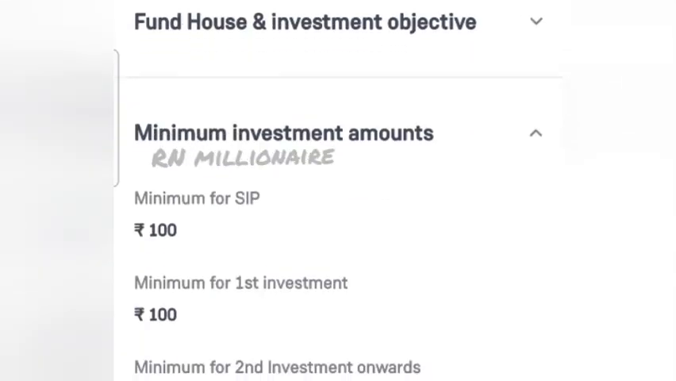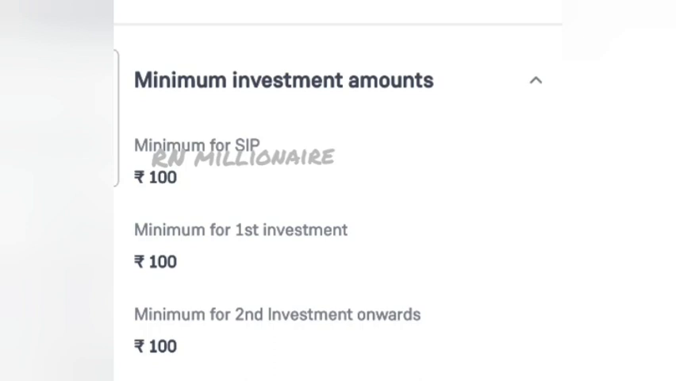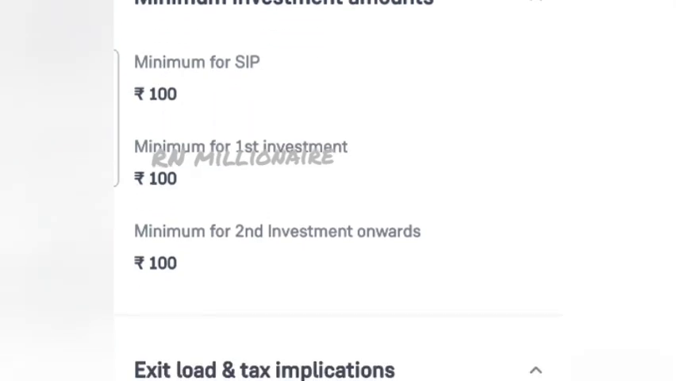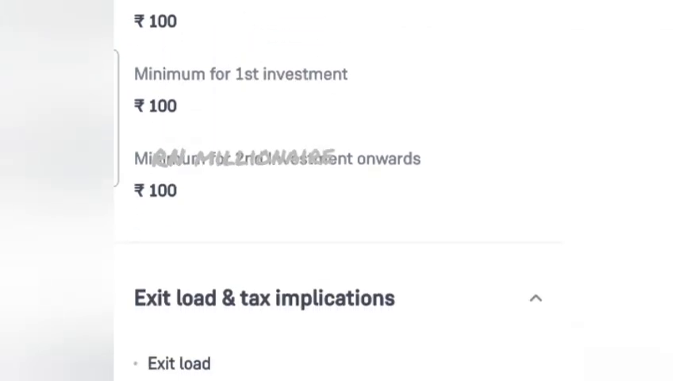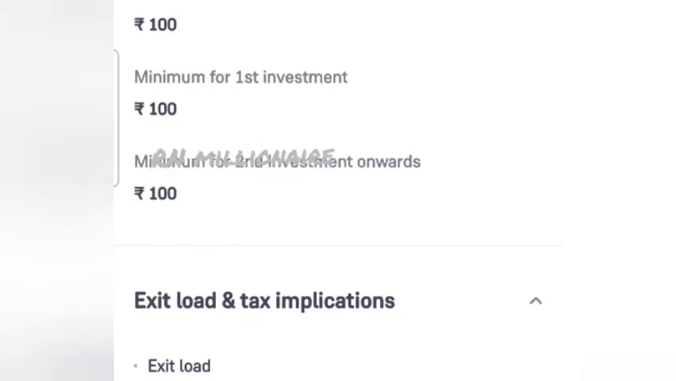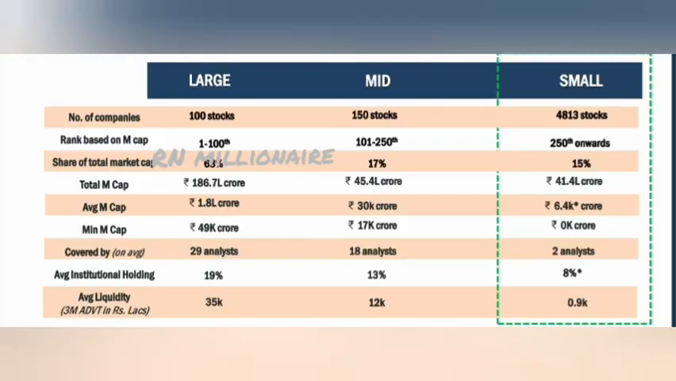The minimum SIP is 100 rupees, the minimum first time investment is 100 rupees, and the minimum second time investment is 100 rupees onwards. Tax is applicable to this fund. Short term capital gain tax and long term capital gain tax are applicable. Short term capital gain tax is 15% and long term capital gain tax is 10%.